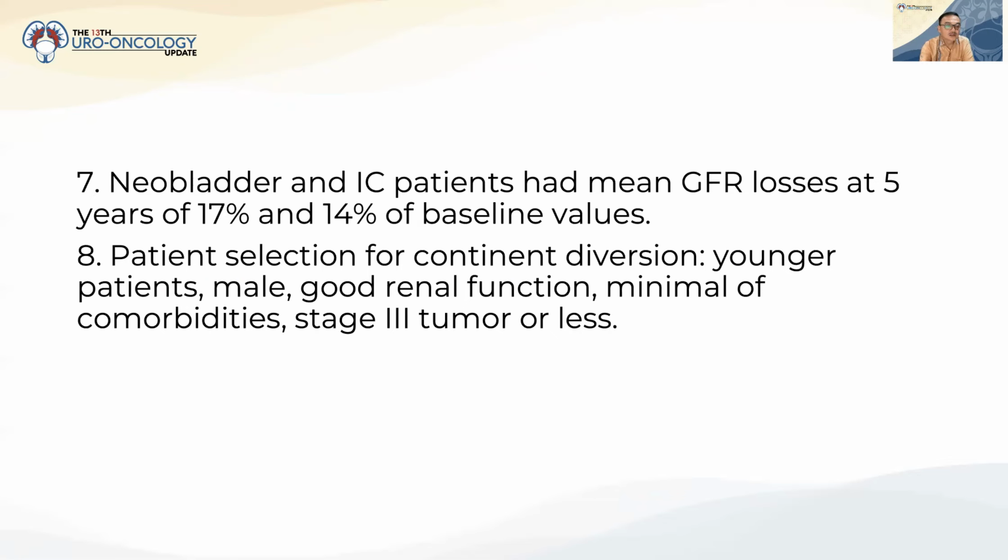And the highlight is patient selection for continent diversion: younger patient, male, good renal function, minimal comorbidities, and stage 3 tumor or less.